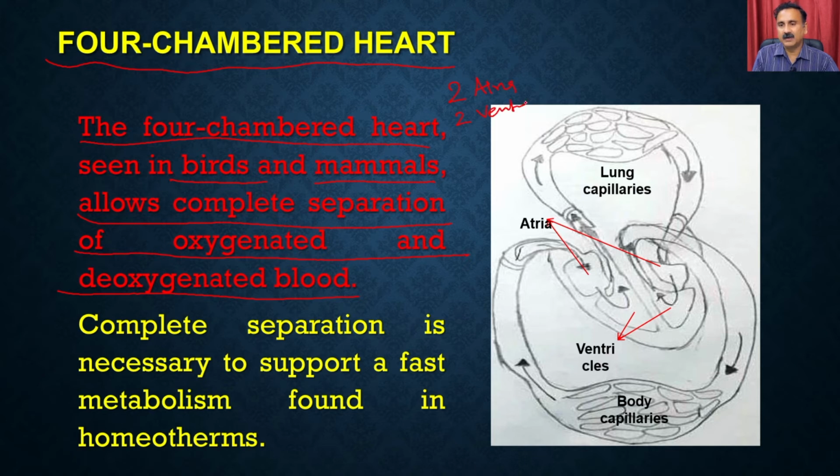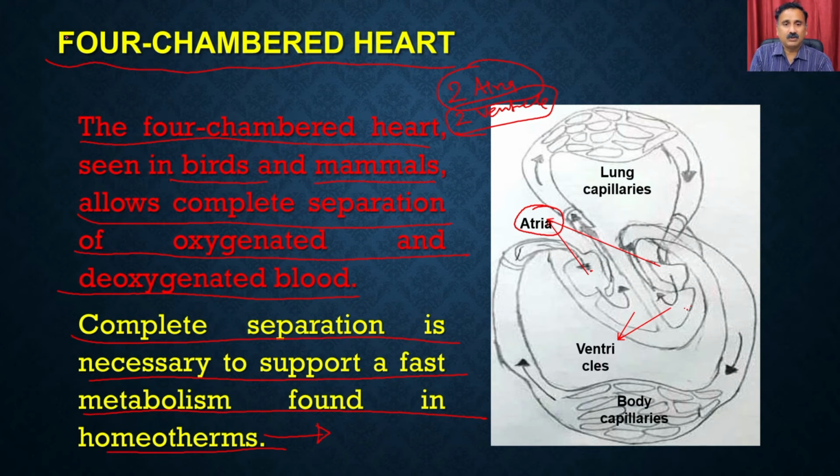Because of that, there will not be any mixing of the oxygenated and deoxygenated blood. So you have the two atria, like this one and this one, and then you also have the two ventricles on this side and that. The complete separation is necessary to support the fast metabolism found in homeotherms. Most of the organisms which have a four-chambered heart are homeotherms, or warm-blooded animals.